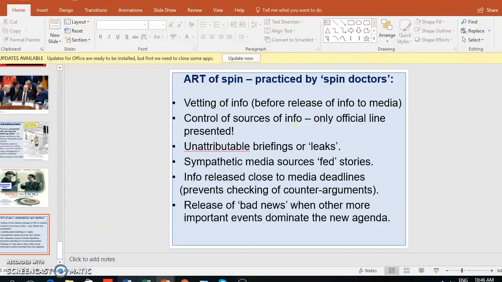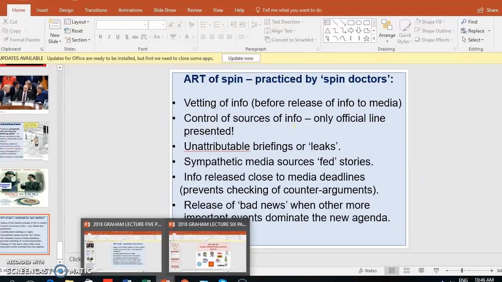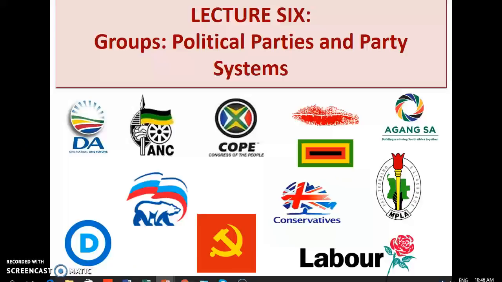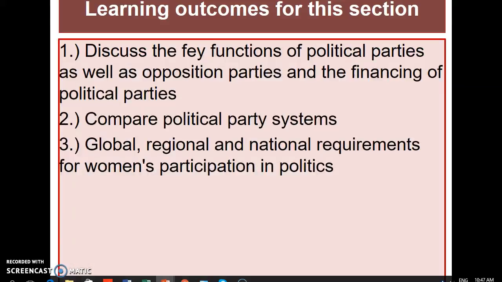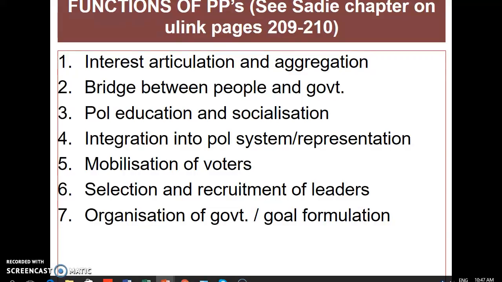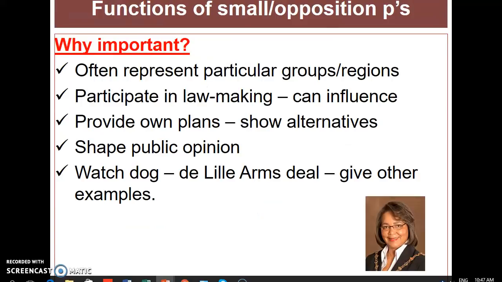Then just as a reminder, I did explain this in class last Friday, but for politics, political parties and politics, what might you have to discuss in the exam? Well, it's important that you know the definition of a political party, absolutely. Very important that you know the functions of political parties too, as a possible essay question, and that includes the functions of small opposition parties.